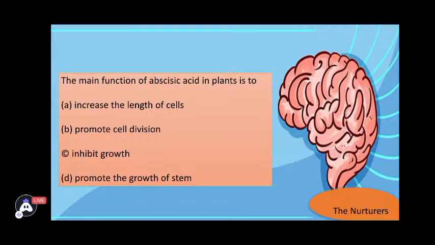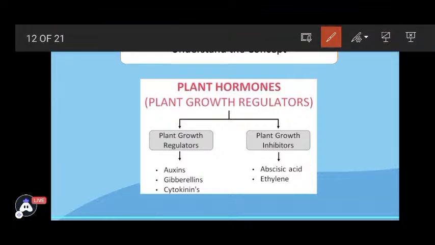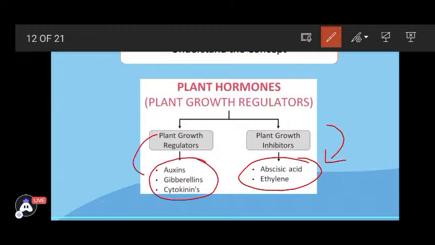So yes, there is a table again which I would like to discuss with you. These are 5 main important plant hormones. Some are plant growth regulators while the others are plant growth inhibitors. So you could learn that abscisic acid and ethylene just help in retarding the growth in the plant, whereas auxin, gibberellins and cytokinins are helping in increasing the growth of the plant.